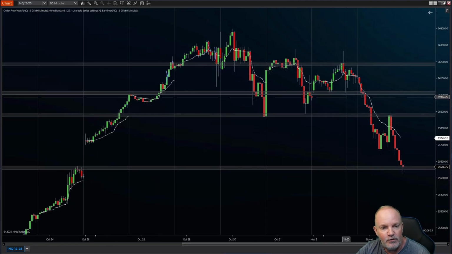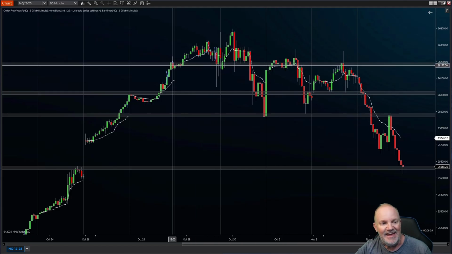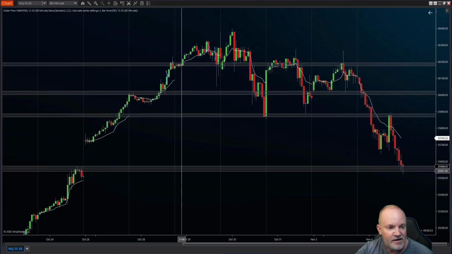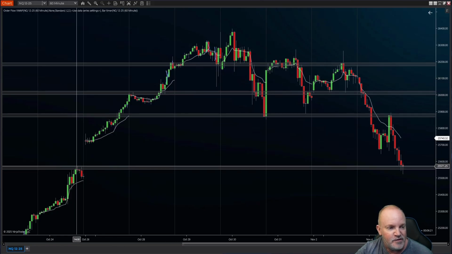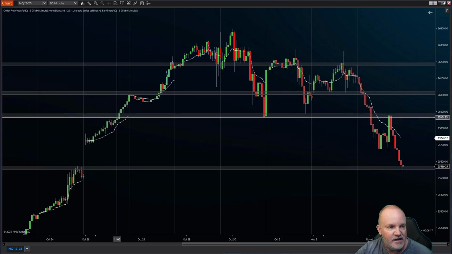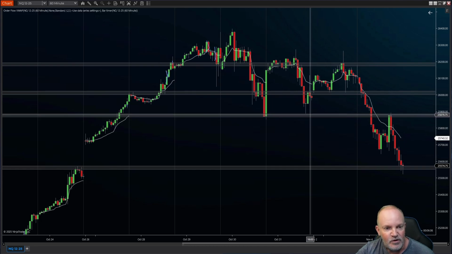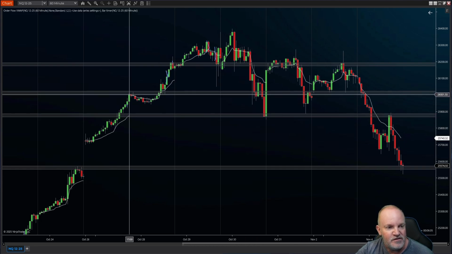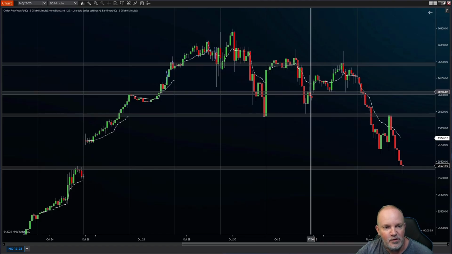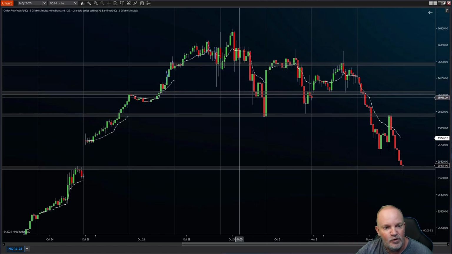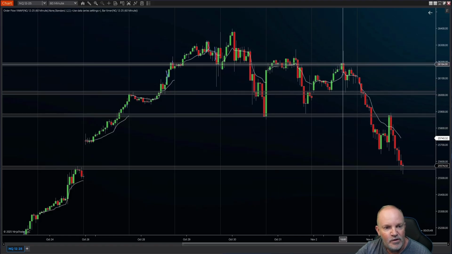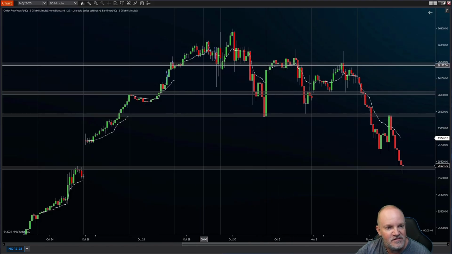These areas that I drew worked out well, these gray areas, and I drew them off areas of support and resistance is all I drew them off of. Of course, this bottom one I drew from the top here. This one, we had a little bit of resistance here, and then it pushed through, and of course, support right here and support right here. So I placed one there. Right here, we got resistance, turned into support, kind of support over here, kind of resistance a little bit. We pushed through and it turned into support, so I drew one there, and same up here. We got resistance, resistance, resistance, support.